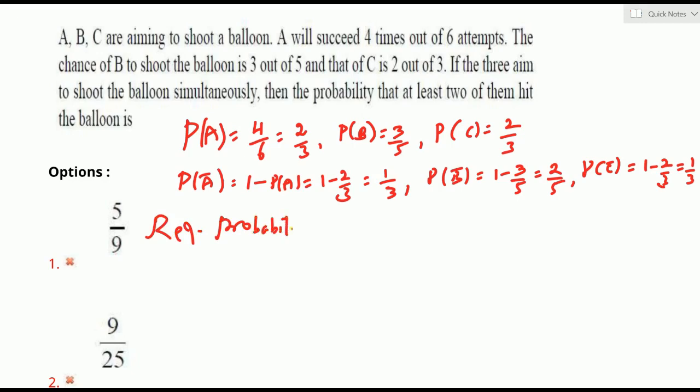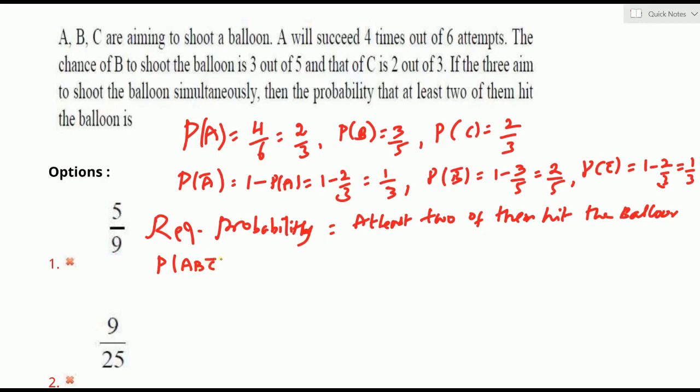Suppose A and B hit the balloon, that is the success of A and B, but C does not. C bar means the failure probability. Maybe A and C succeed and B fails, that is A, B bar and C. Maybe A does not succeed, B and C succeed. In these 3 cases, 2 of them hit the balloon.